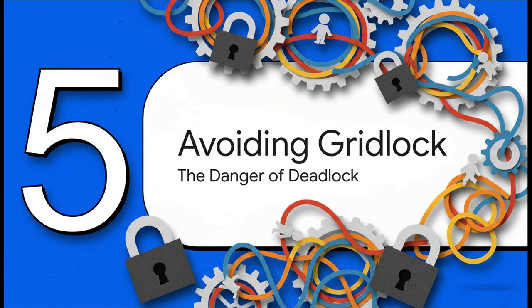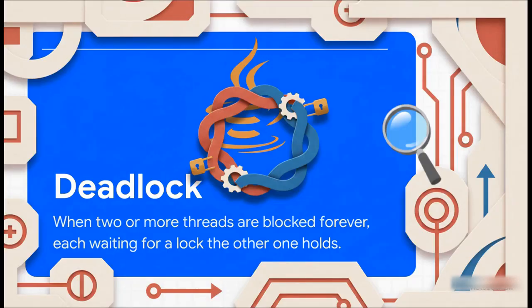We've learned how to manage our threads, but there's one final catastrophic problem that we absolutely have to learn to avoid: the dreaded deadlock. Deadlock is the ultimate programming traffic jam. It's when two or more threads get stuck in this circular waiting game. Thread A has a key that thread B needs, but thread B has a key that thread A needs. Neither one can move forward, and so they're just frozen forever.